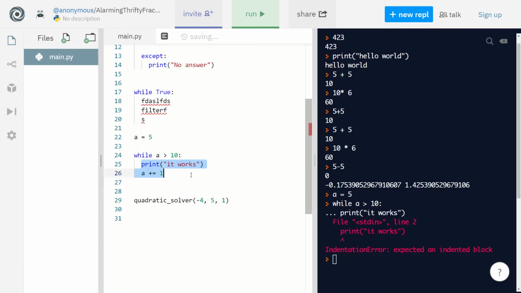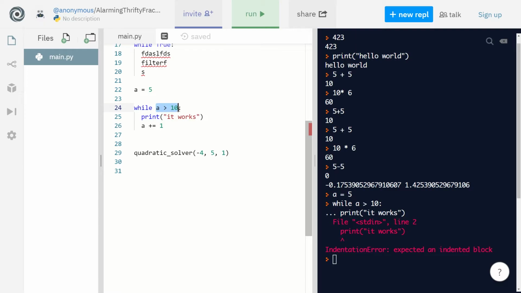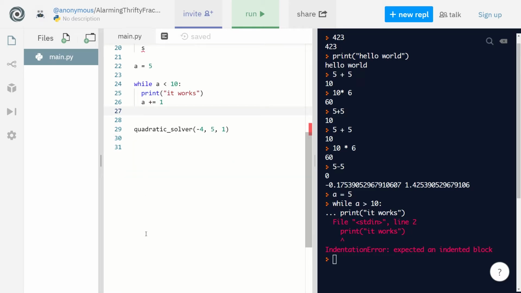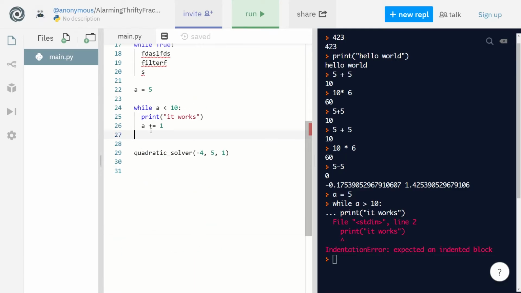So it runs this once. The first time it runs, a is equal to 5. And then at the end, a is equal to 6. And then it goes back here, and it checks if this is true, right? So the first time it's 5, since 5 is under 10, it's going to run this once. And then a is equal to 6. It's still true. It runs until a reaches 10. And when a reaches 10, this is no longer true. So everything inside the loop is not going to run anymore. And then you move down, right? So the code runs from top to bottom.